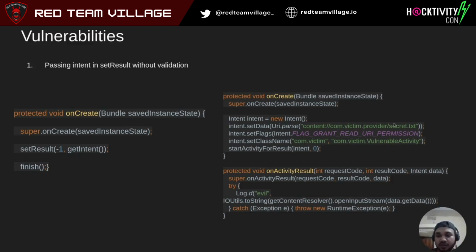This was a secret file that was saved in the application, but because before setResult there is no validation happening as such, whether on the data or even on getIntent, what exactly data I want to pass, there is no check. So the direct intent is being executed, and any application can steal data out of it.